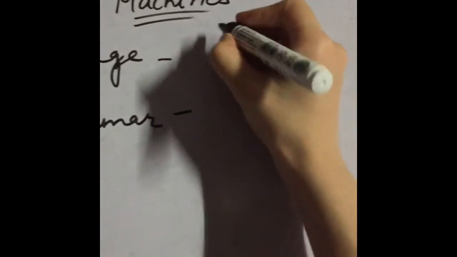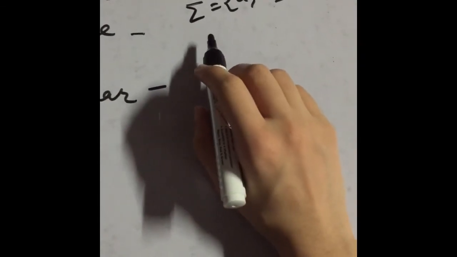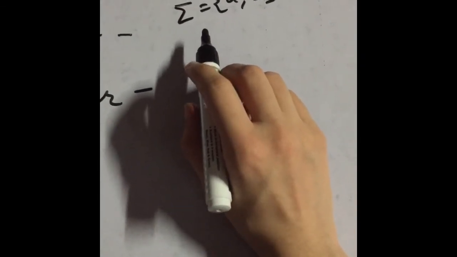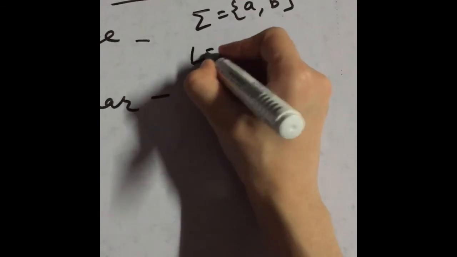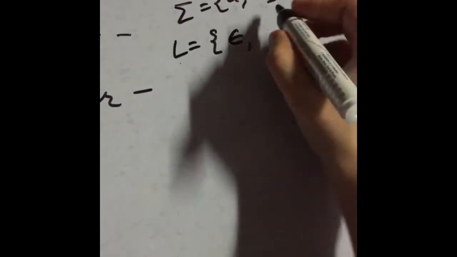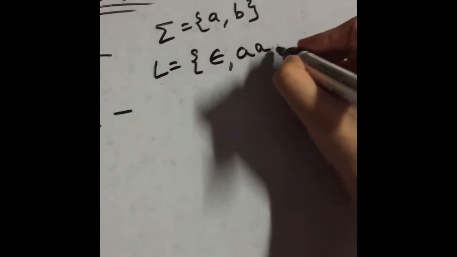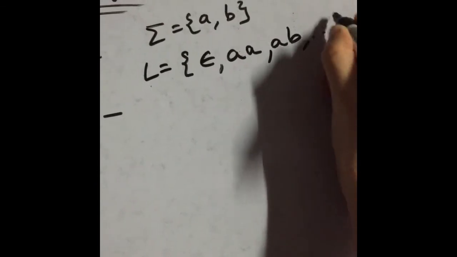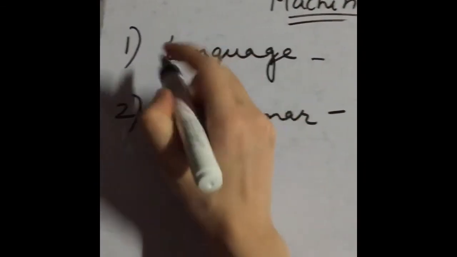For example, if you have two inputs A and B and your question is to design an automata which accepts inputs of even length, right? So for even length, the set of strings are either null, the length of which is 0, AA, the length of AA is 2 which is even, AB and so on. It is an infinite language. So this is a language, right?